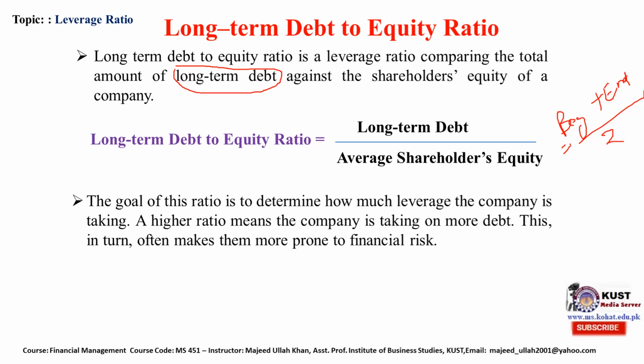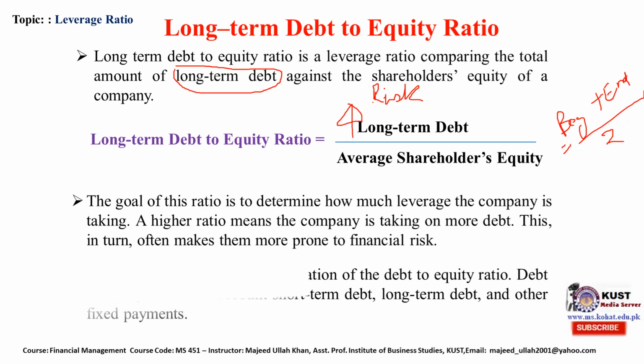A higher ratio means the company is taking on more debt, which in turn often makes it more prone to financial risk. So a higher ratio means higher long-term debt, and higher long-term debt means a higher risk of default. So financial risk is high if the long-term debt to equity ratio is high.